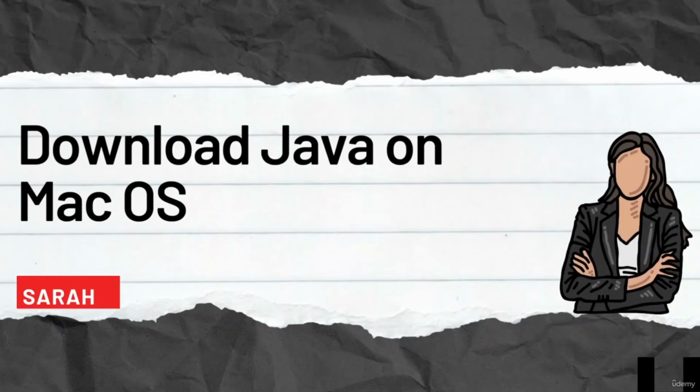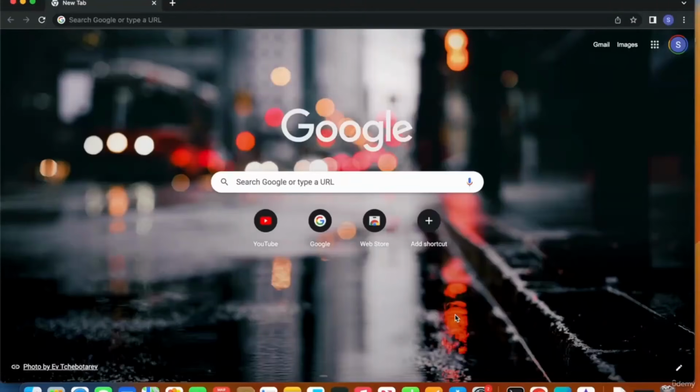Now that we know what we can do with Java and what Java is, we can start with the course. In the next video, we will download Java 20 on Mac OS. The process is almost similar for downloading Java 20 on Windows. Please let me know in the comments below if you would want me to create a video to download Java 20 on Windows.